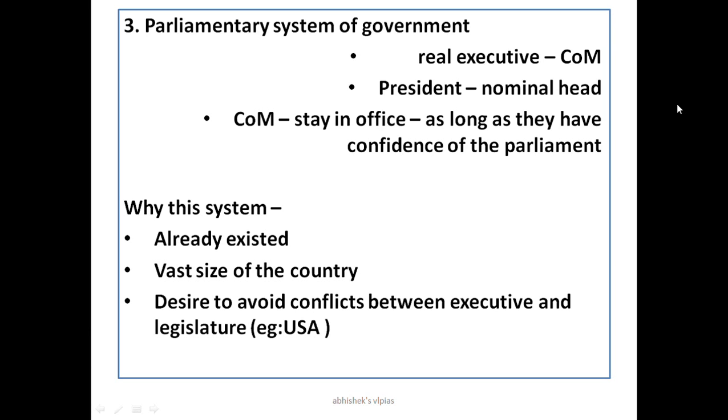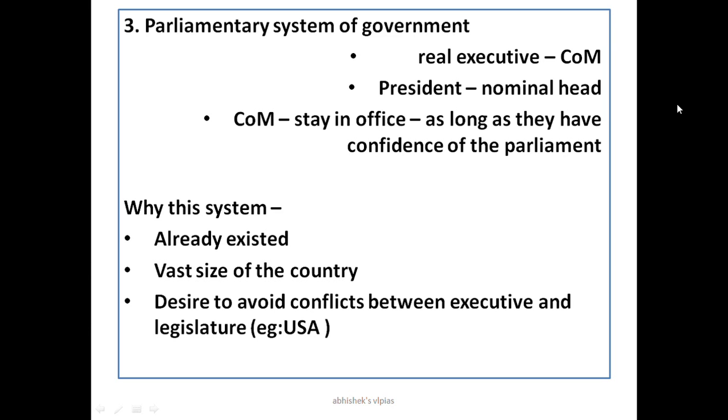And there is one more house in parliament, that is Rajya Sabha. Lok Sabha is already discussed. Next is Rajya Sabha. In Rajya Sabha, it is indirectly elected. That means the people are not directly electing the MPs, or members of parliament, to the Rajya Sabha. It is from the state. Each person is getting nominated or elected indirectly. So the point here is that in parliament we have two sabhas, Lok Sabha and Rajya Sabha. That is the parliamentary system of government. It is one of the most important features of the Indian constitution.